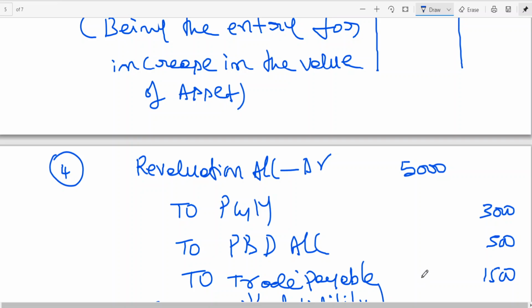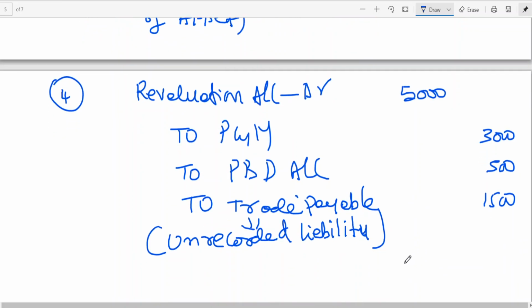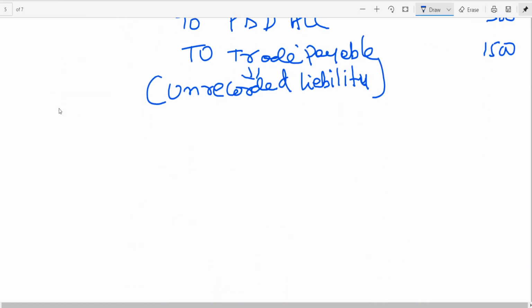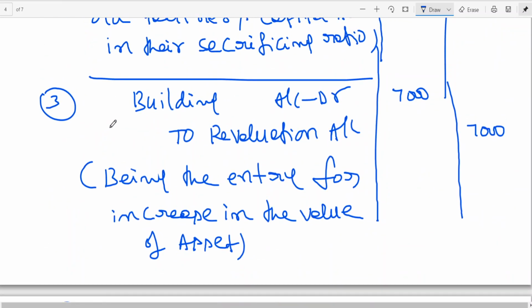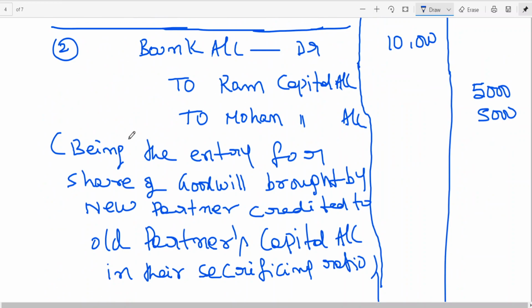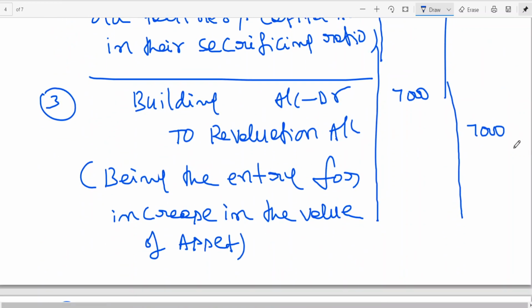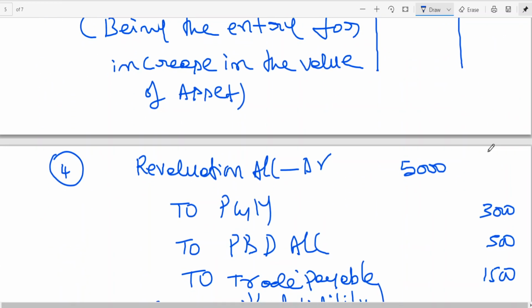I think normally in intermediate you learn whether it is required or not, you open the revaluation account. But at CA Foundation, since he is asking you to write the journal entries, there is no need to open the revaluation account. So what do we need to do? We can save time without opening the revaluation account. Then how to find out profit or loss? You look at the revaluation account showing a credit balance of 7000. Here the revaluation account is showing a debit balance of how much? 5000. Therefore, we are getting a profit of 2000.